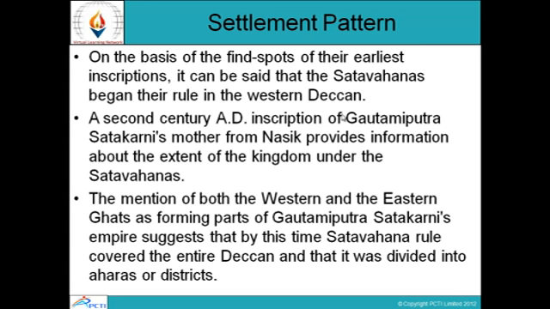So on the basis of the find spots of the inscriptions, the Satavahanas began their rule in the western Deccan. And in the 2nd century AD, there is also the inscription of Gautamiputra Satkarni's mother from Nasik. And the mention of western and eastern Ghats forming parts of his empire suggests that the entire Deccan was divided into aharas or districts.